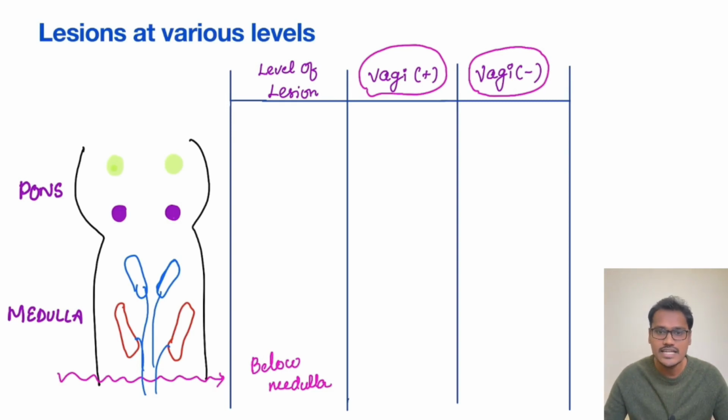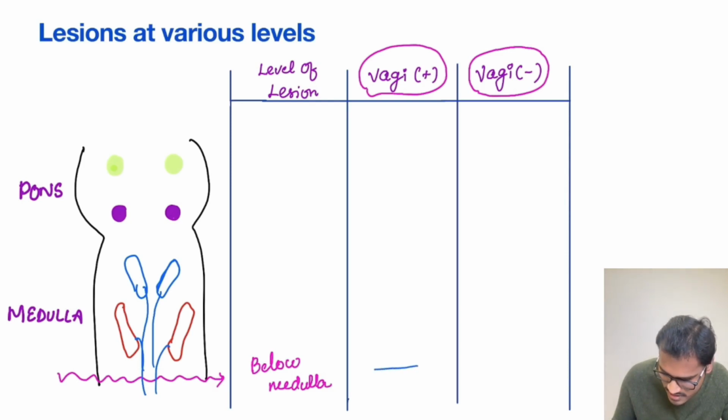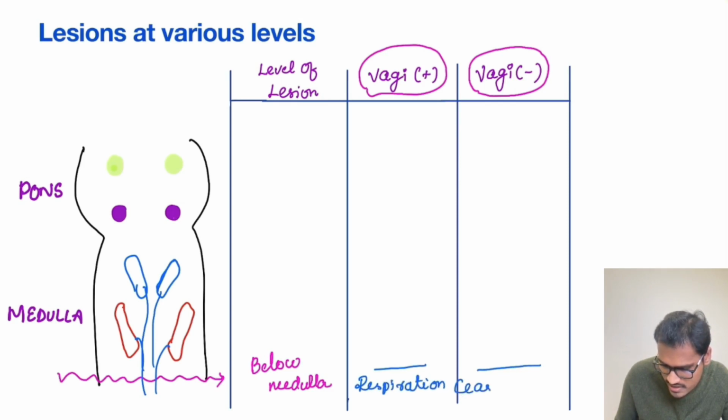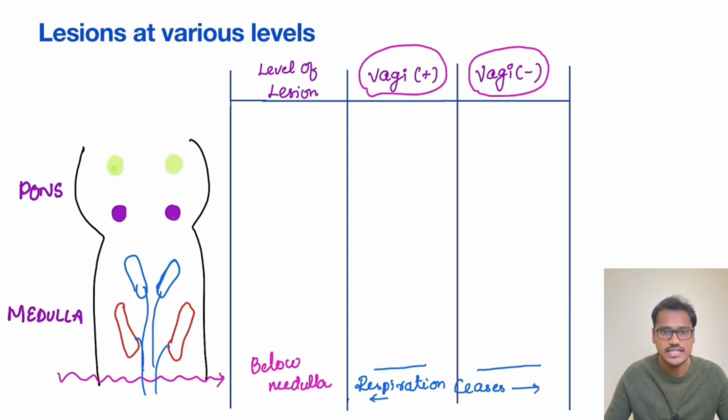Whether vagal is intact or not, that doesn't matter, because none of the respiratory neurons are able to come out of their respiratory centers. So what will happen? Yes, the answer is very right. The respiration ceases. The person's respiration ceases in both the cases. I am writing it together that it ceases in both the cases. Whether vagal is intact or vagal is not intact, that doesn't matter. The respiration is going to cease.